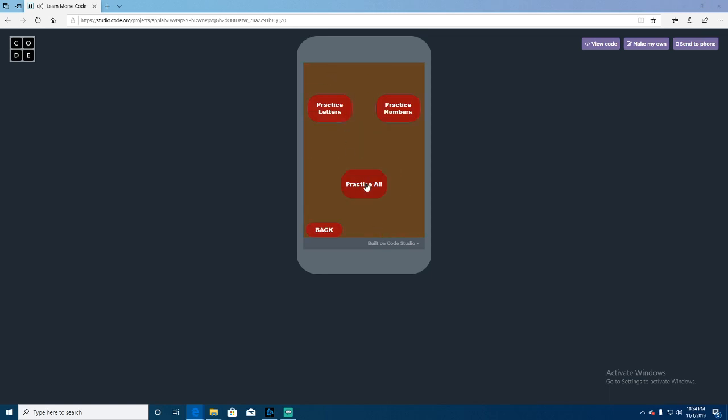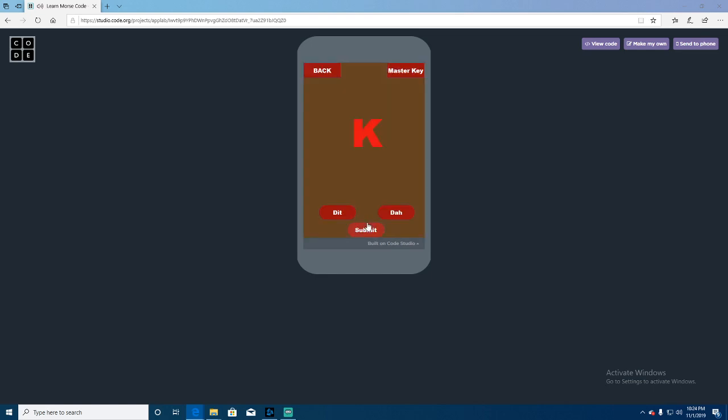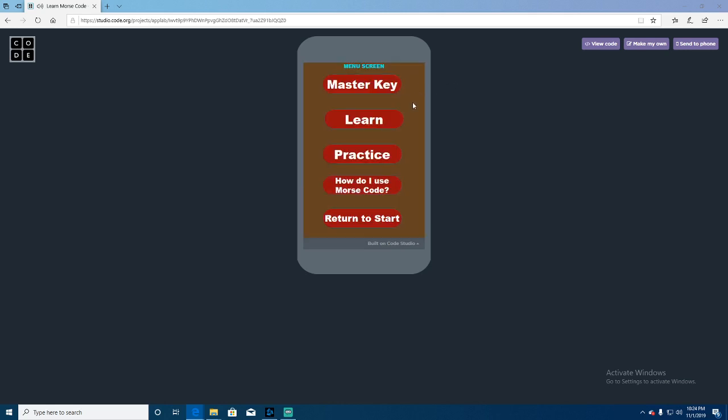Now, if you want to practice all, it goes through 9. 9 is da, dit. And now you got a letter. But it could be 2 numbers, 2 letters, it doesn't matter. It's all randomly generated. Now you can go back, return to start if you want, start up your music, and begin playing.